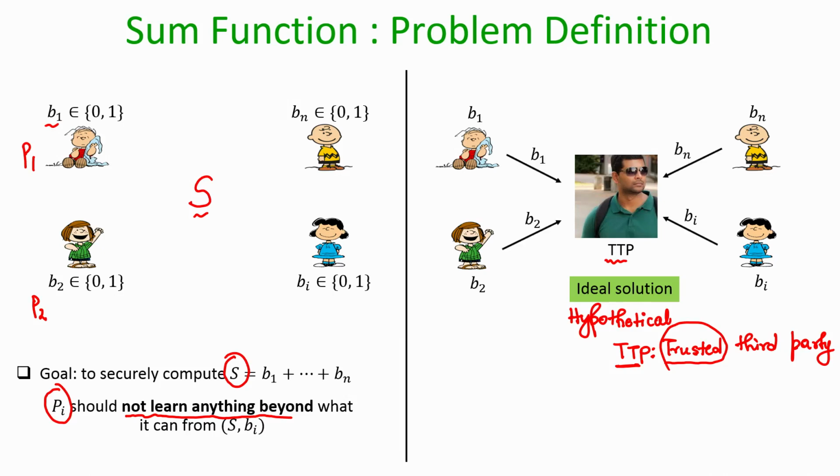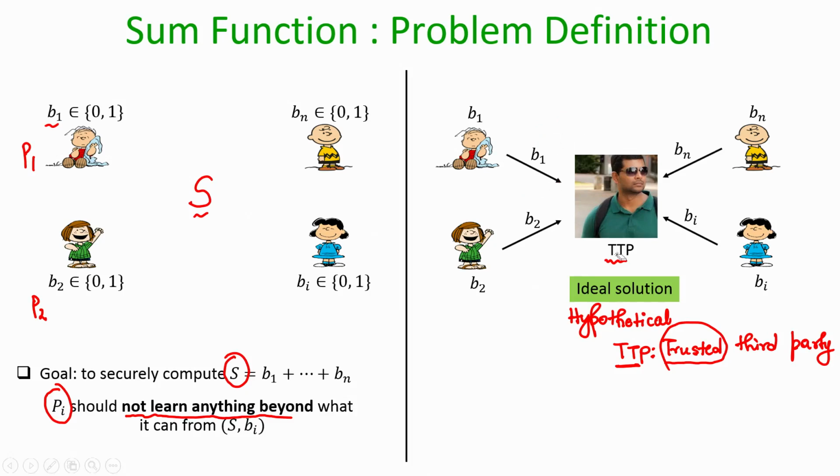Well, the simple protocol will be that every party individually communicates its private input to this trusted third party, and this communication happens over the private channel available between each party and the trusted third party. That means, when B1 is communicated from P1 to the trusted third party, no other party can make out the value of B1 that is communicated, and so on. That is the assumption here.